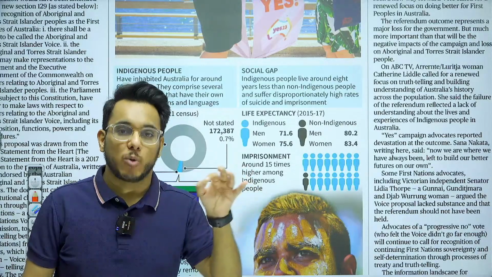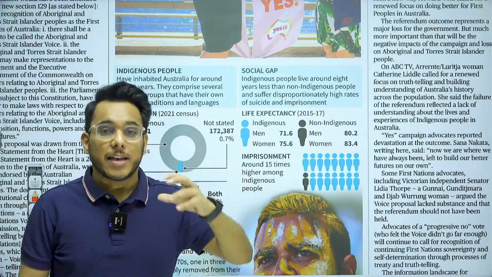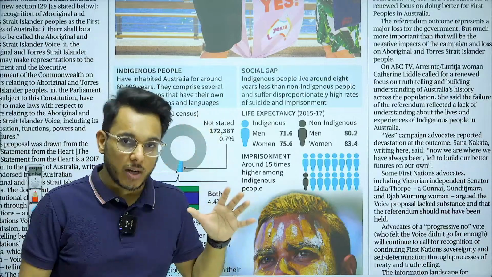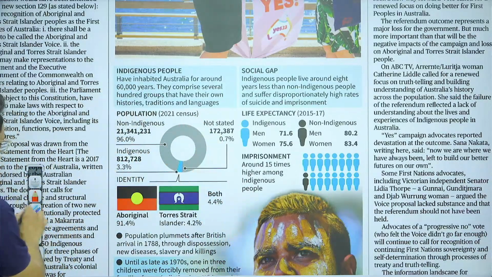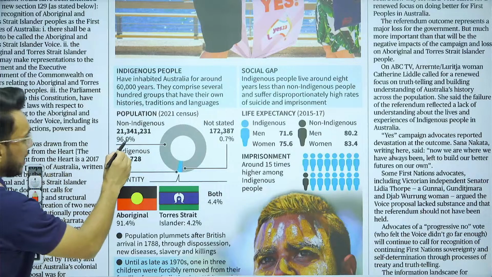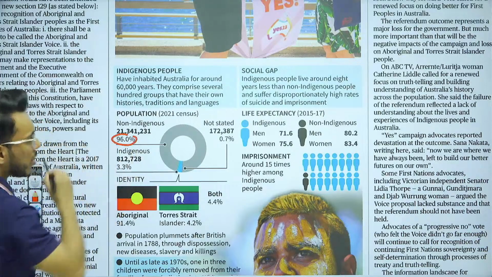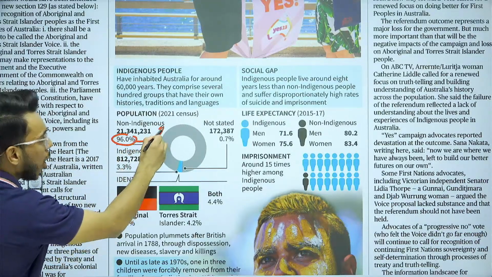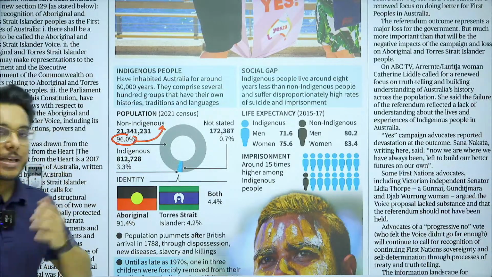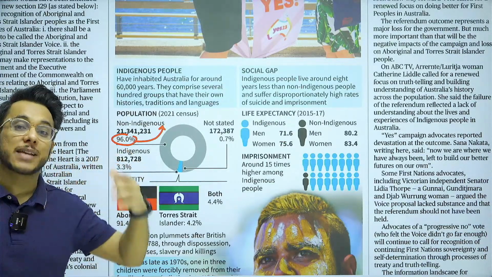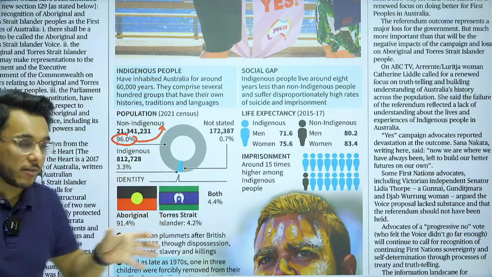The demographic profile is the profile with respect to the population of that country. Now, when we talk about the population of Australia, you can see that 96% of the Australian population is constituted by non-indigenous people, meaning people who came from outside, from other continents, non-native.